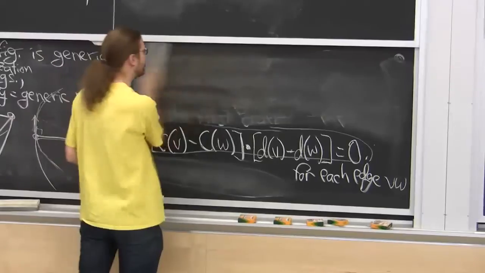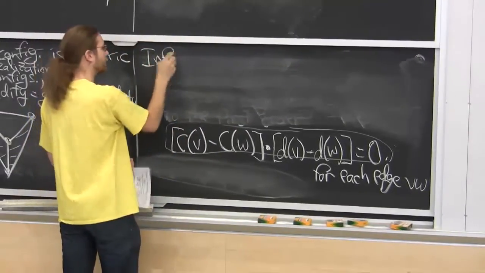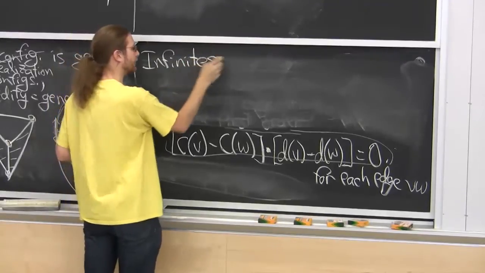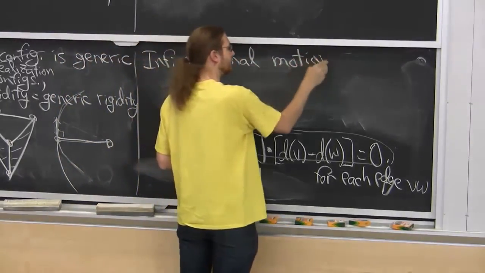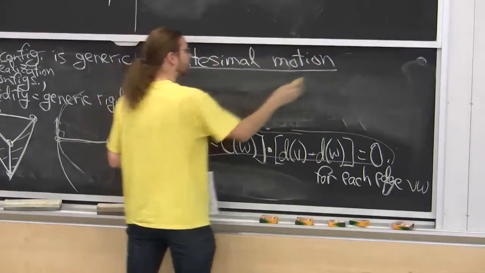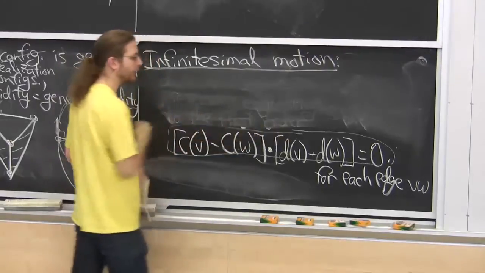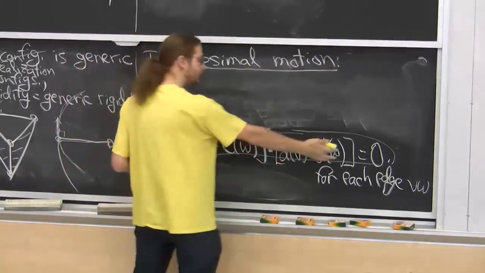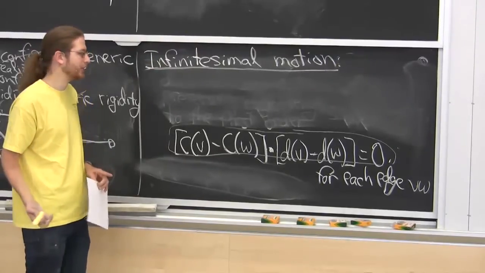So this is the idea of an infinitesimal motion of a tensegrity. Well, I want to take the same dot product, and I claim this is really measuring, it's a number, and it's measuring the signed change in length of that edge.